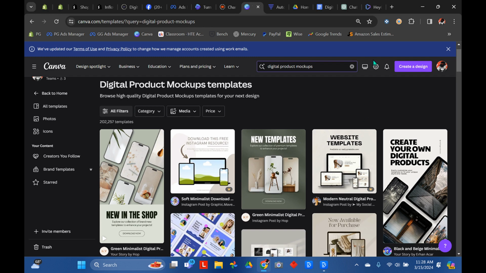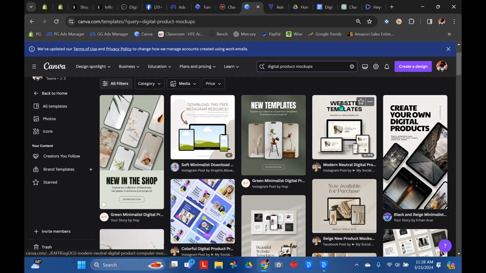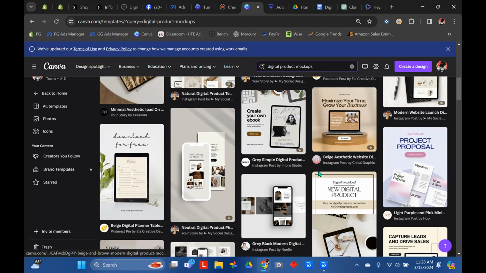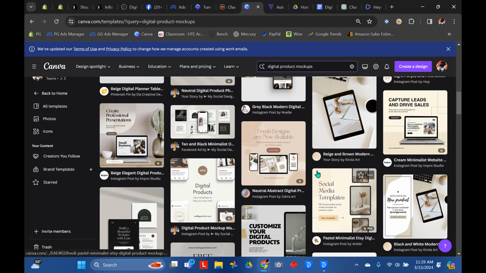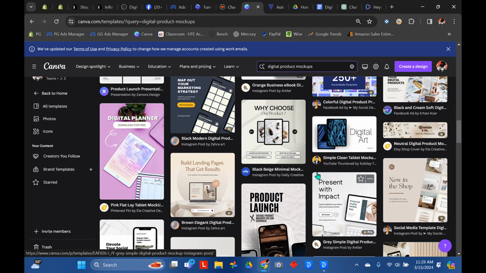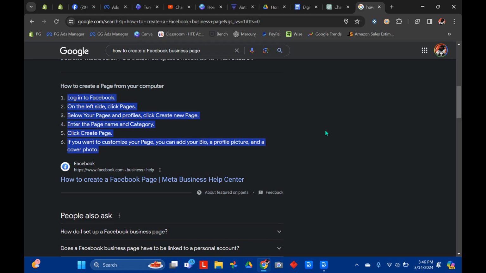Another thing you can do is go to canva.com, and they've got a lot of good digital product mock-up templates that you can use there. Just go to the search bar, type in digital product mockups, and it'll give you all these different templates to choose from. These are really good for advertising as compared to Placeit. Placeit is really good for using on your website. You can use both for both. They're both great.